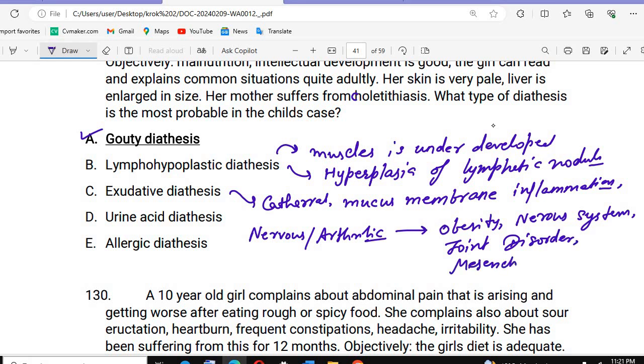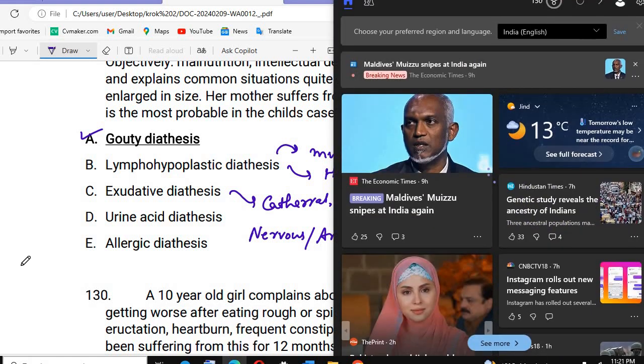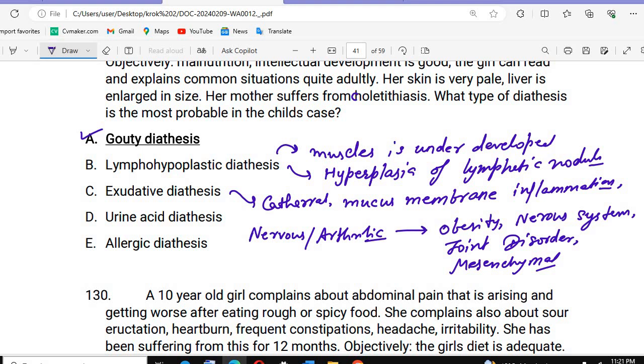All these things you will find in the questions. They will ask you directly which type of diathesis it is. If you get cholelithiasis or uric acid stones, that is the gouty diathesis. If any mucous membrane is inflamed, you can consider it exudative diathesis.